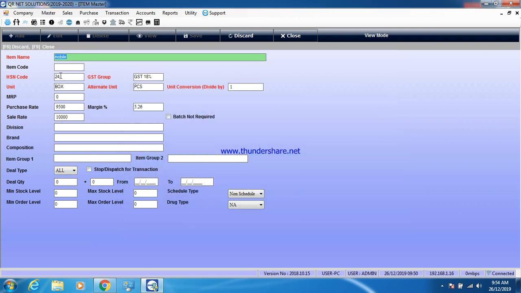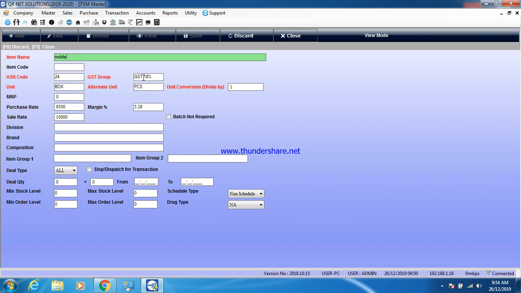So suppose here you can give an item name, then item code. If you want to give an item code, then you can, otherwise it is not compulsory. HSN code, you also know about the HSN code. It is given by the government.